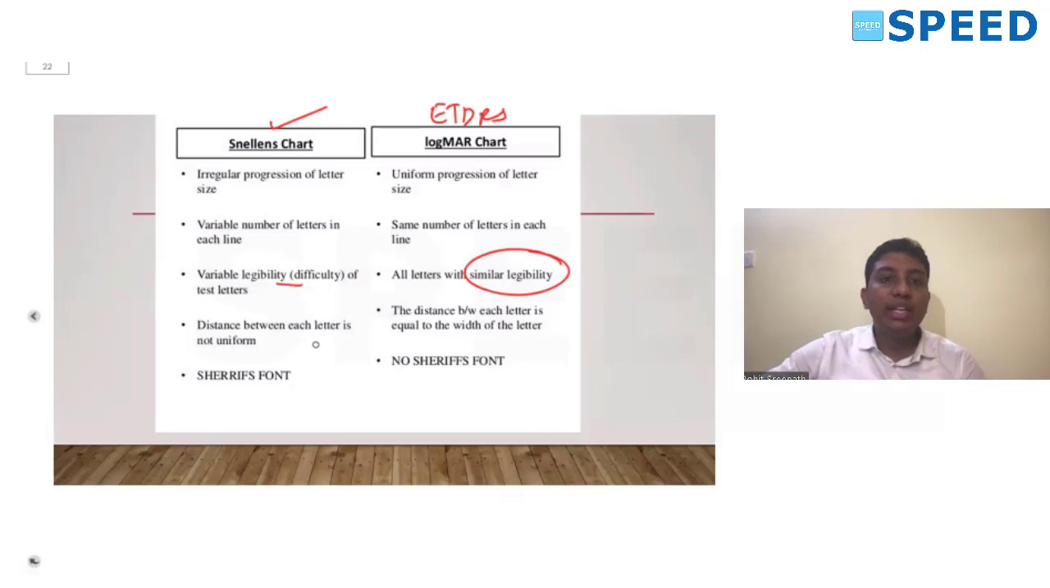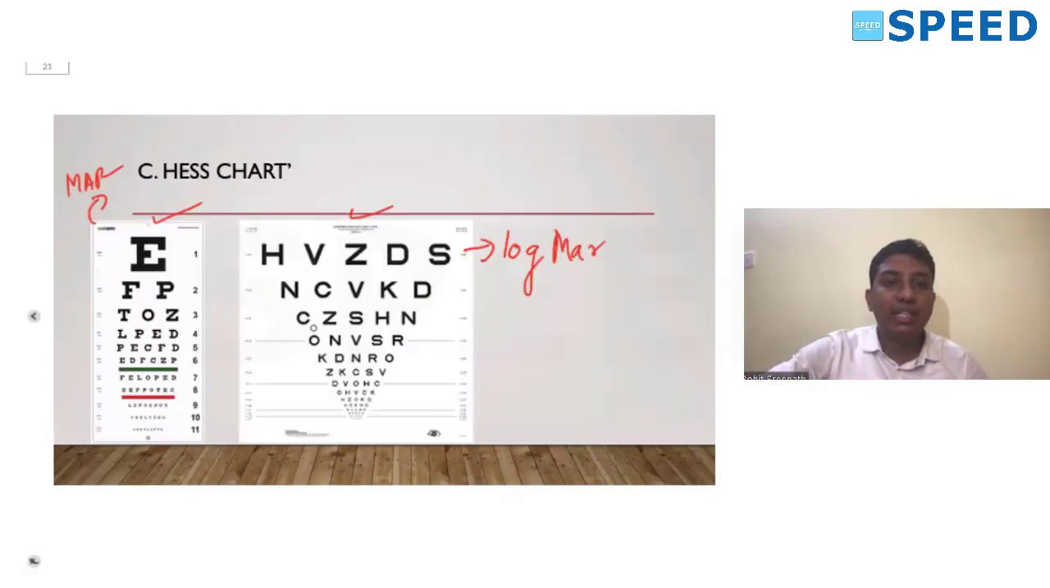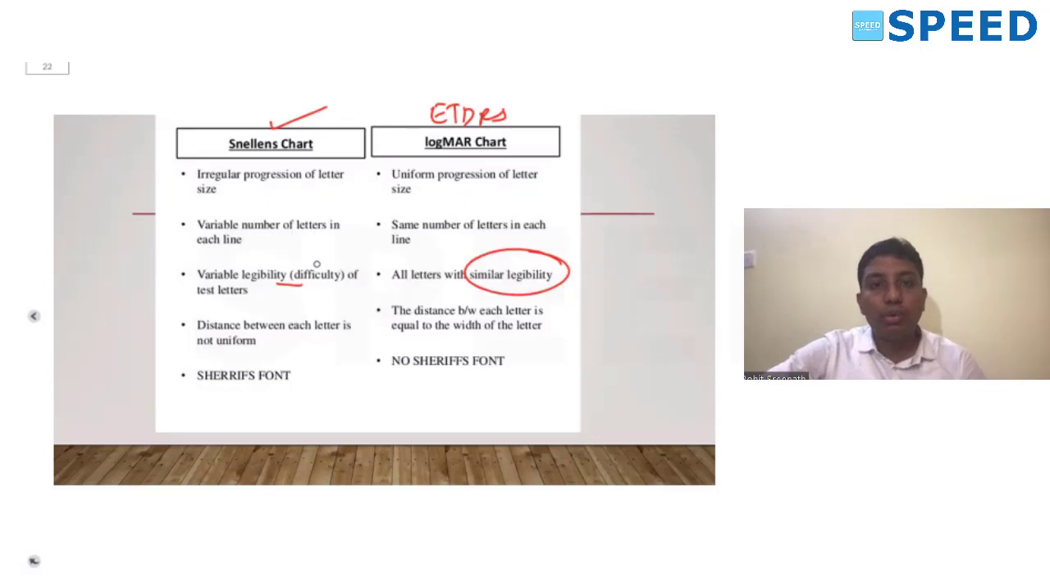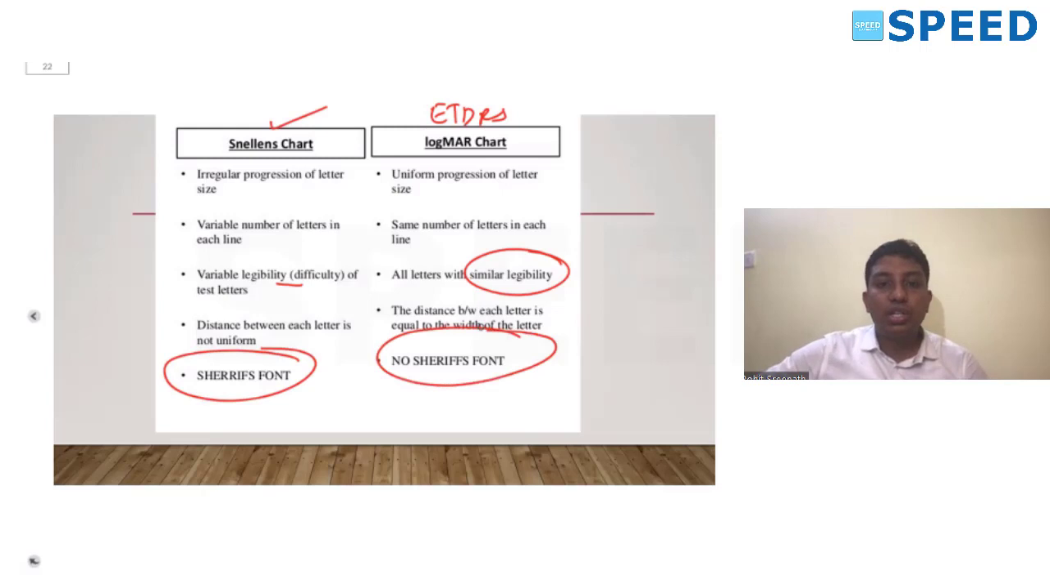The distance between each letter in case of a Snellen's chart is not uniform. So the distance between this and this is not uniform, while the distance between the letters in each line is uniform in case of a logMAR chart or an ETDRS chart. If they ask which font is used, in case of Snellen's chart it is a serif font. In case of a logMAR chart, it is a non-serif font.